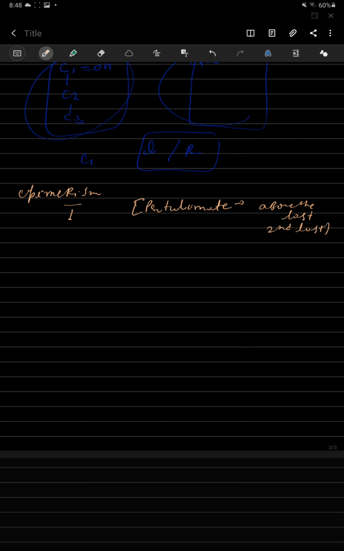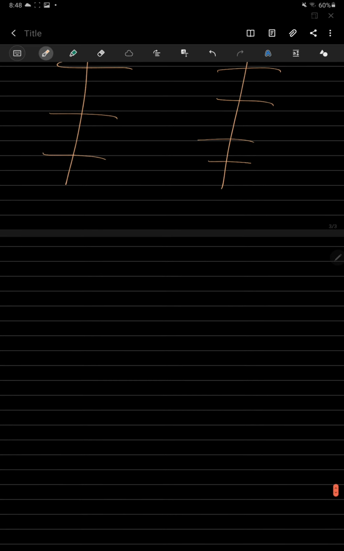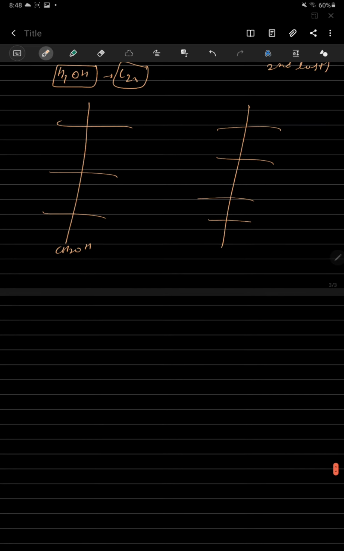So in epimerism, the position of H and OH is changed around the second last carbon. First of all, there is the last carbon where the functional group is attached, and then the second last carbon.